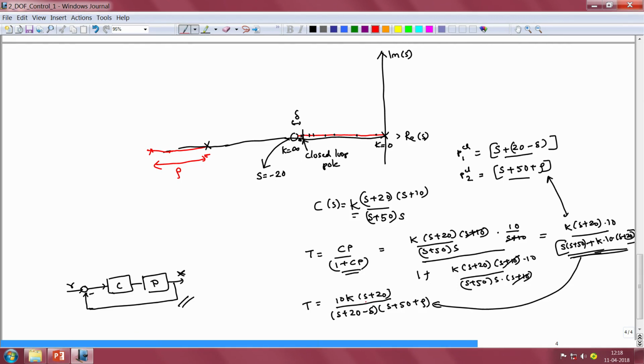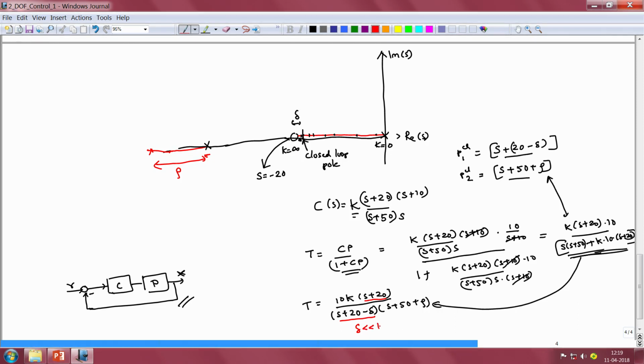If you notice the numerator of the transmission function, you have s plus 20 in the numerator. That is because the 0 of an open loop system will also be the 0 of the closed loop system, and then you have the term s plus 20 minus delta in the denominator, where by design, by choosing our open loop gain to be very high, we have made sure that this term delta is much less than 1.